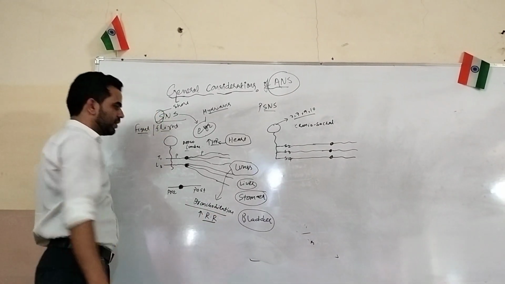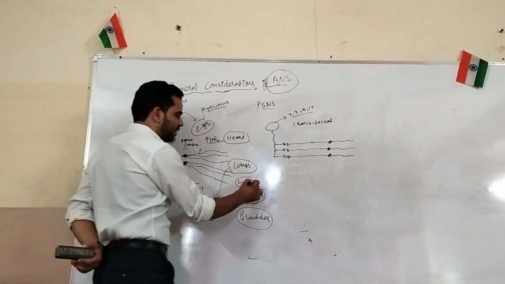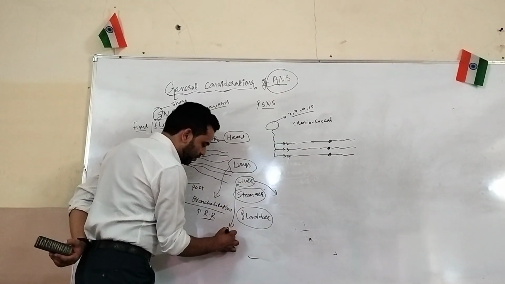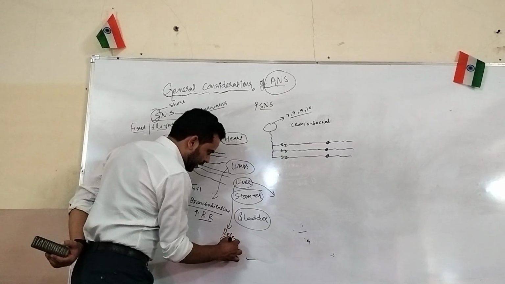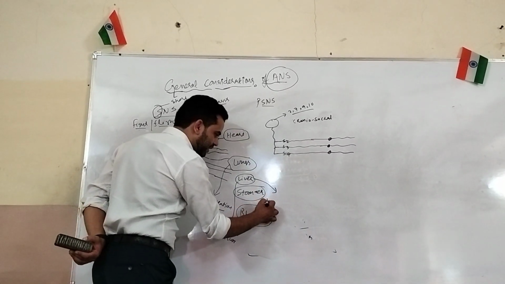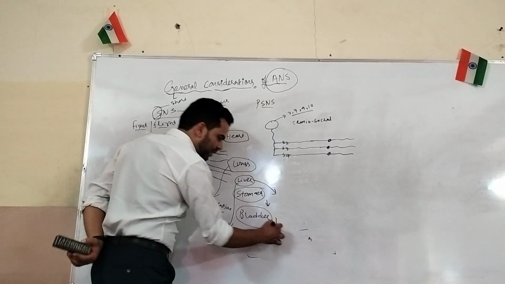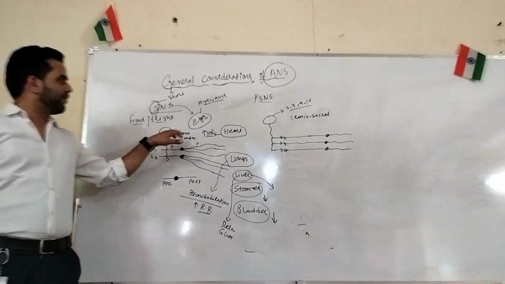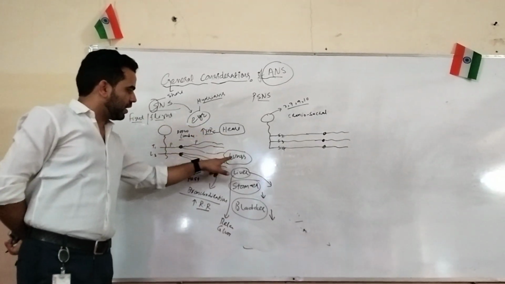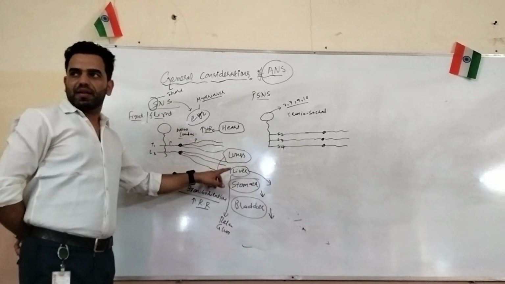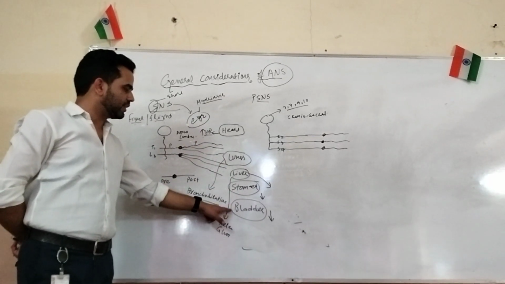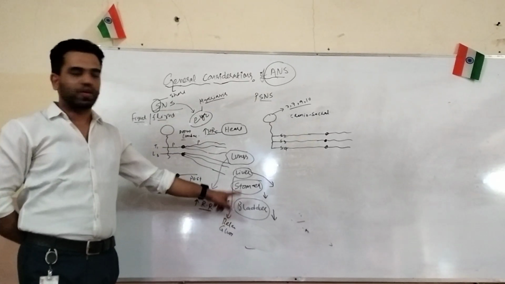Respiratory rate is increased. In the case of the liver, what will be the effect of the sympathetic nervous system? Release of glucose. In the case of the stomach, it will decrease the secretion. Bladder, it will decrease the urinary output. So these are the functions. It will stimulate the eye, heart, lungs, and liver, while it will decrease secretions in the stomach and decrease the urinary output in the urinary bladder.